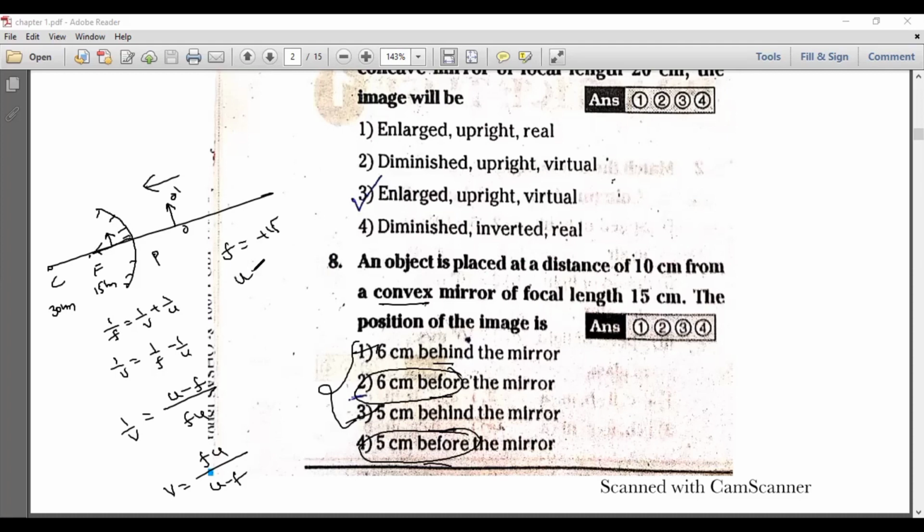What is the object distance? u is equal to, I will take minus 10 centimeters. Why? Because it is opposite to the incident ray direction. Now substitute the values, you will get the answer.